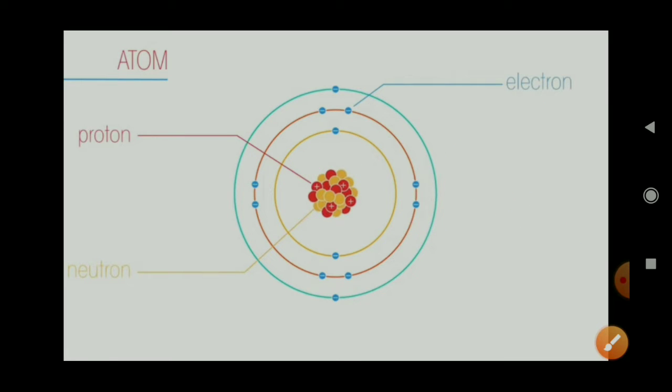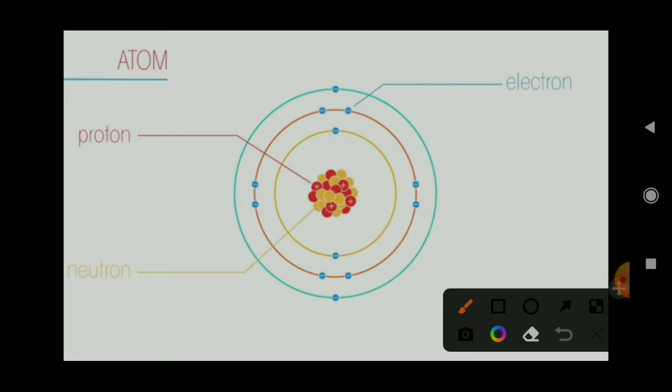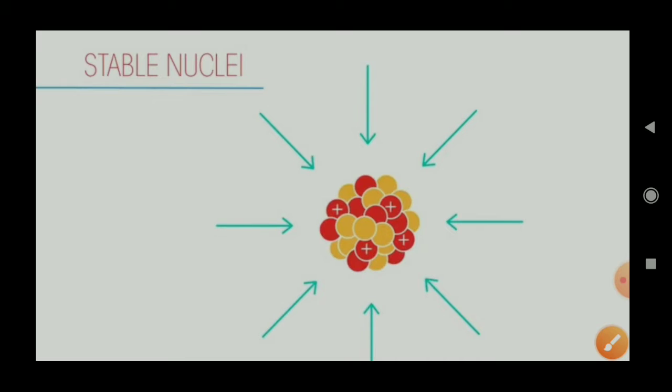Let's see, what is the nucleus? The nucleus consists of protons, which are positively charged, and neutrons, which have mass. All the mass is densely concentrated at the center of the atom, forming its nucleus. The overall dimensions of the nucleus are much smaller than those of an atom. The atom is so big but the nucleus is so small as compared to the atom. But the mass of the nucleus contributes the overall mass of the atom. So this is a nucleus.